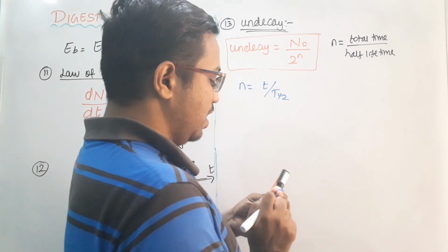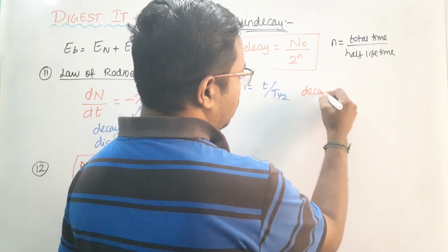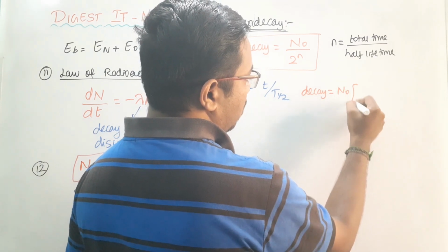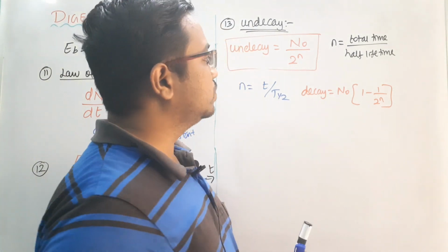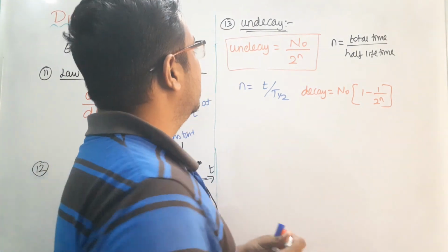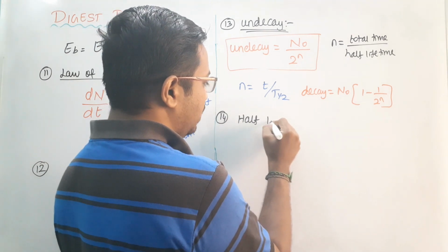We can use the decay formula also. The decay formula for this concept is: take N naught common and 1 minus 1 by 2 to the power n. This is the formula used to calculate decay. And the 14th one is called the half-life time.